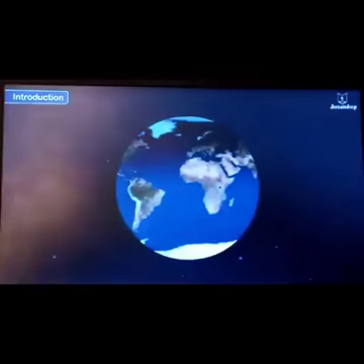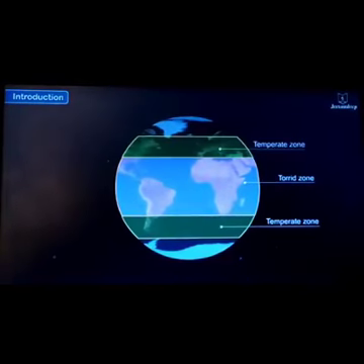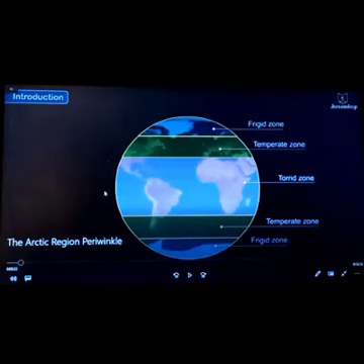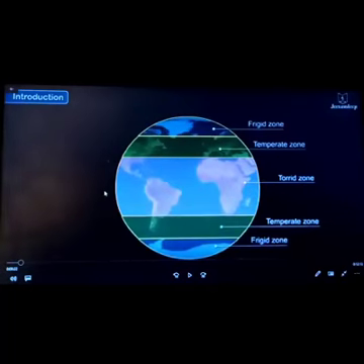Let's see. We have divided our globe into these regions. Look closely. The middle one is called the torrid zone, which we also call the equator. Right and left of the equator, the upper and the lower zones are called the temperate zones, which are very pleasant to live in. We would love to live over here.